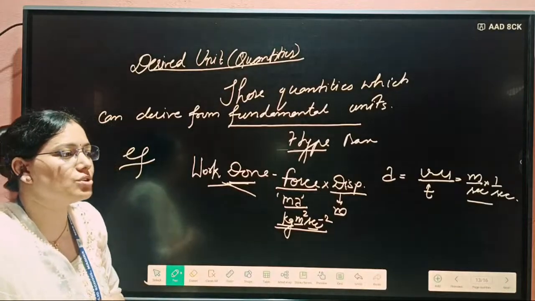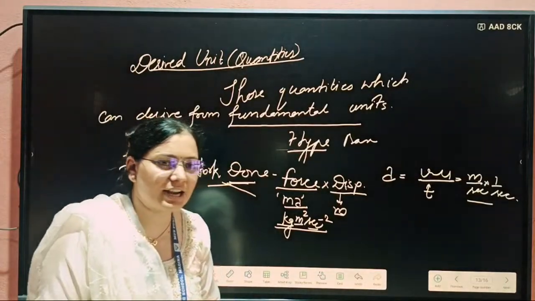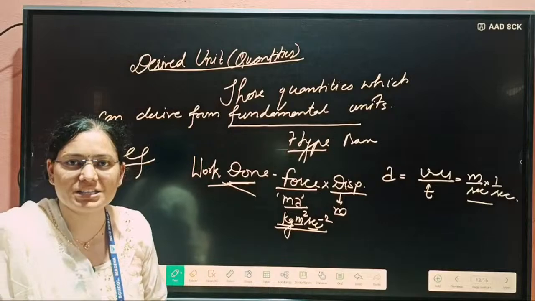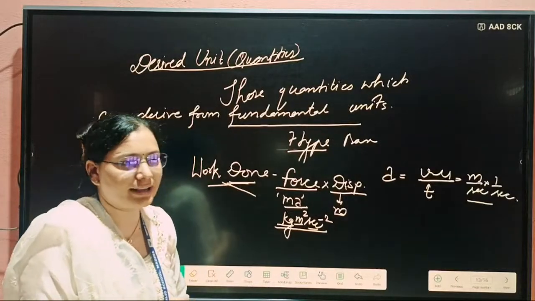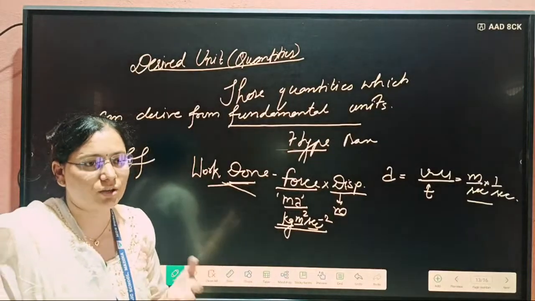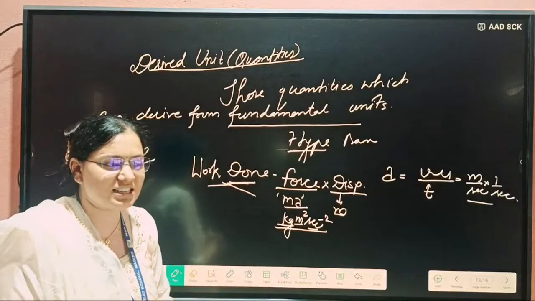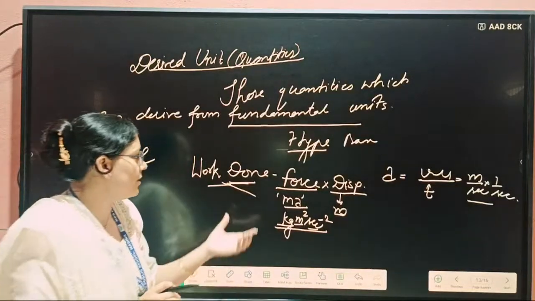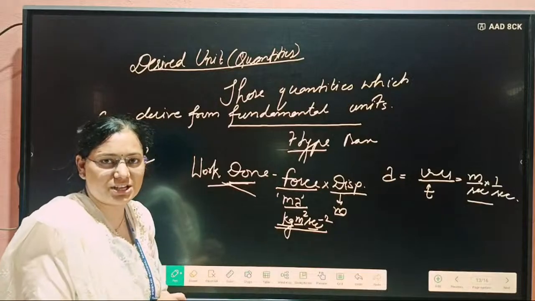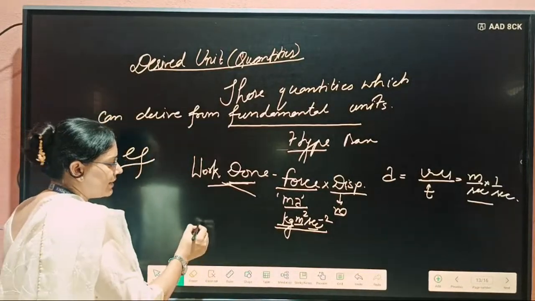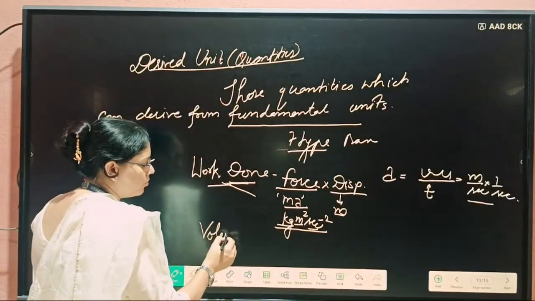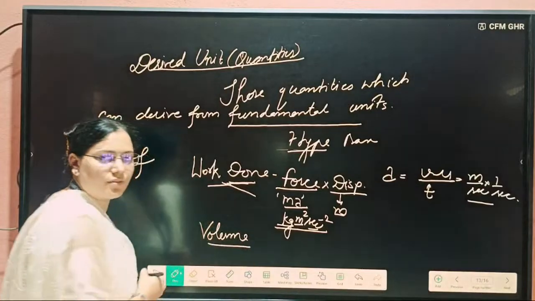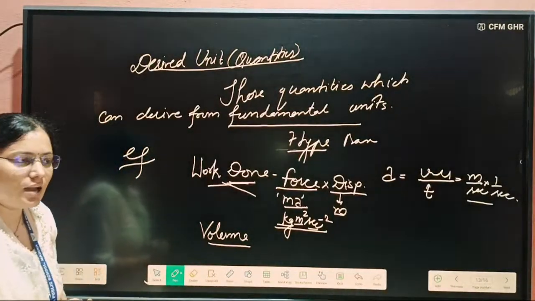Physical quantities are those we can measure. Non-physical quantities, I told you, are those which can't be measured. For example, emotions, laughing, talking, walking, we can't measure these types of things. So these are the physical quantities. Another example we can take is volume. Will volume be fundamental or derived?